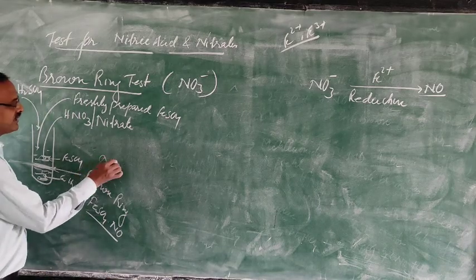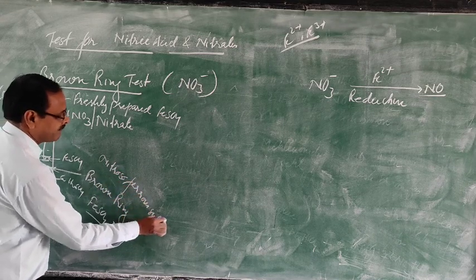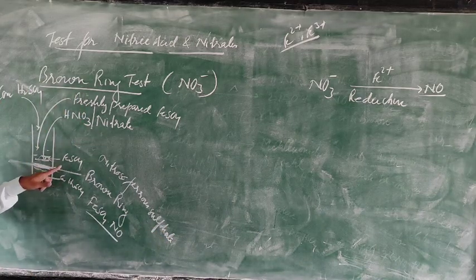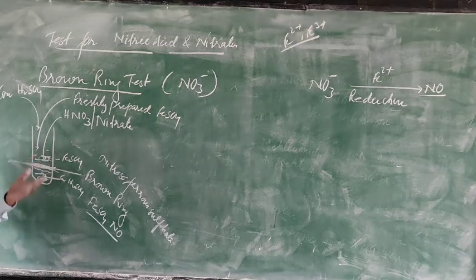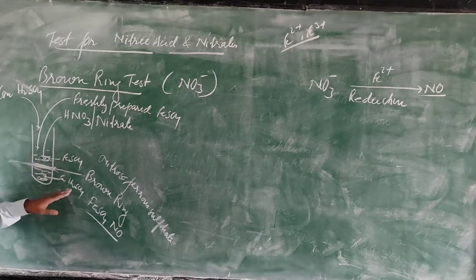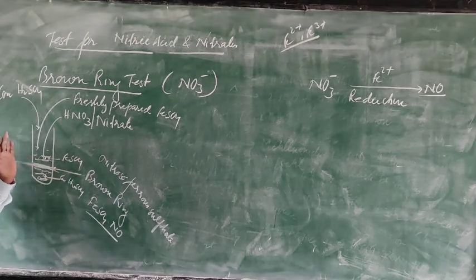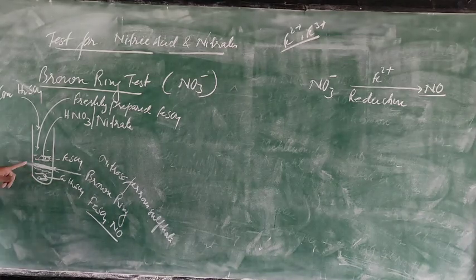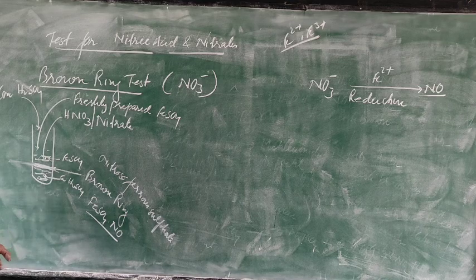This compound is nitrosoferrous sulfate. If you don't take freshly prepared ferrous sulfate, and it is already oxidized, it will not answer to the brown ring test. And how is this brown ring formed? Sulfuric acid is denser, so it will settle down, and ferrous sulfate will float. When the two liquids meet, you get the brown ring. If you disturb it, the concentrated sulfuric acid will mix with the aqueous ferrous sulfate, the reaction is highly exothermic, and the heat liberated will spoil the brown ring. So in your test tube, you cannot get the brown ring.